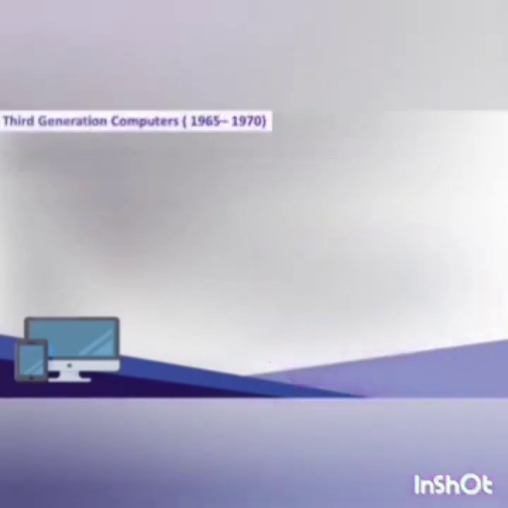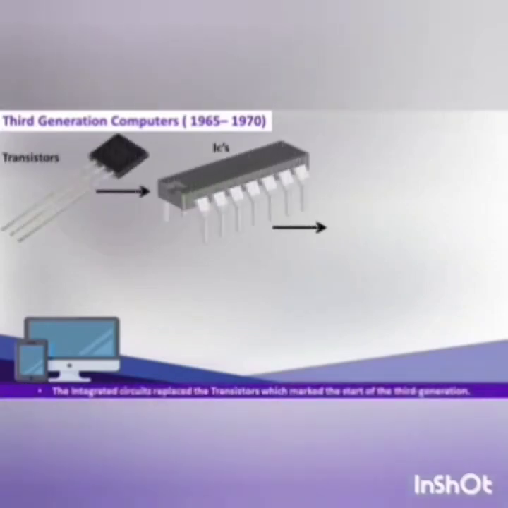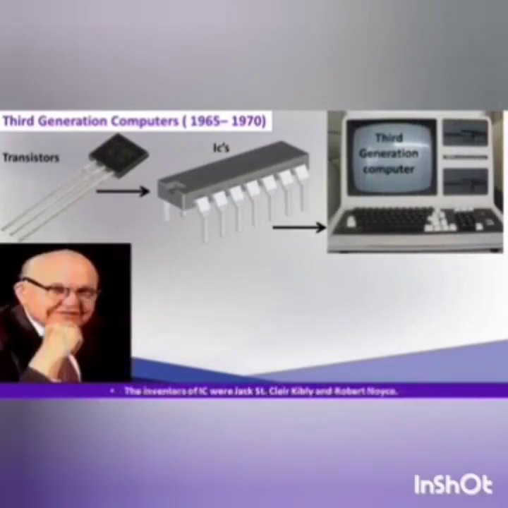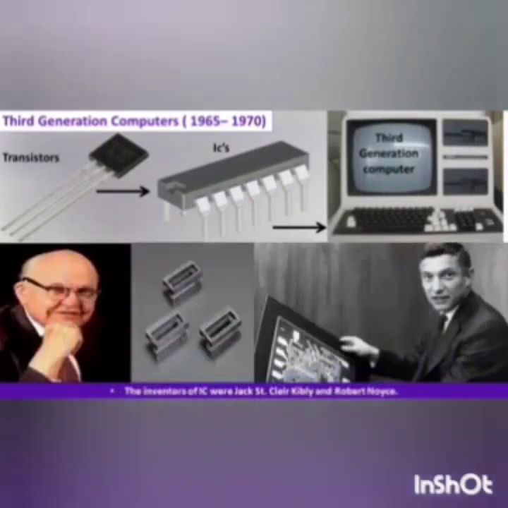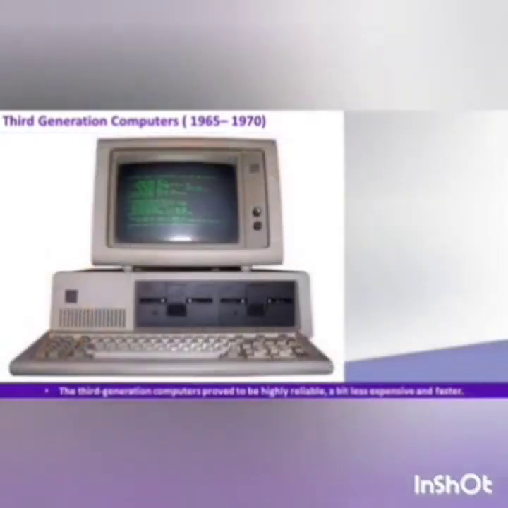Next is the third generation computer, 1965 to 1970. Integrated circuits replaced the transistors, which marked the start of the third generation. The third generation computers proved to be highly reliable, a bit less expensive, and faster.